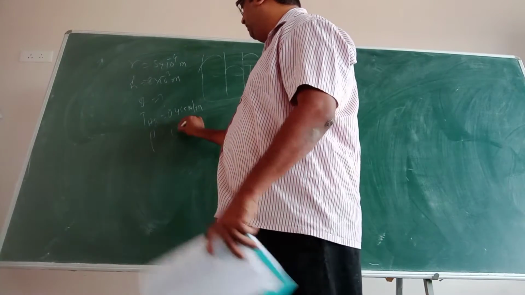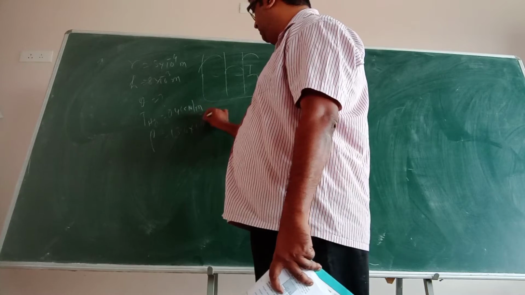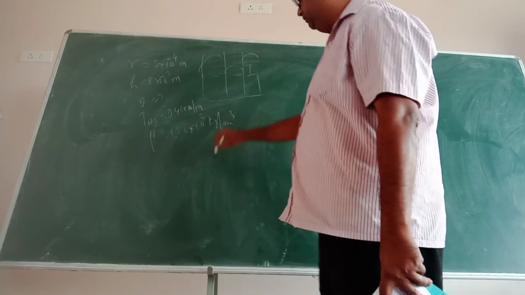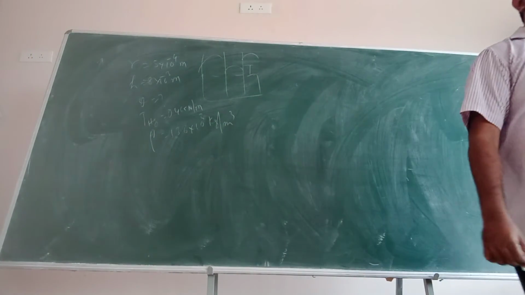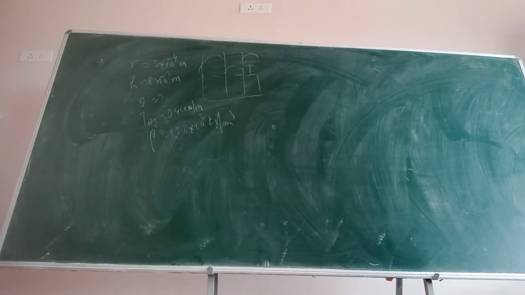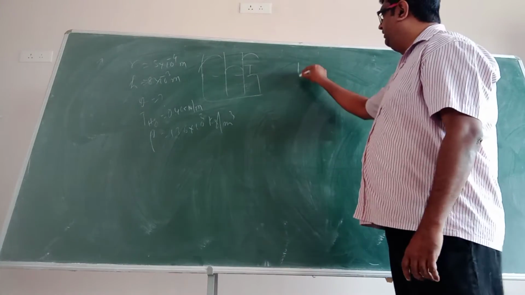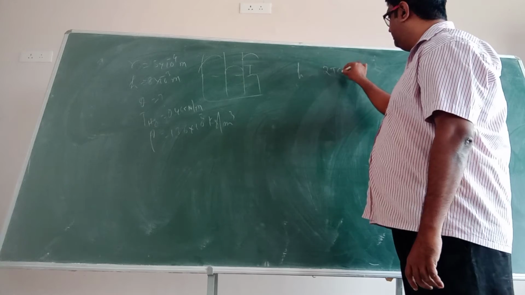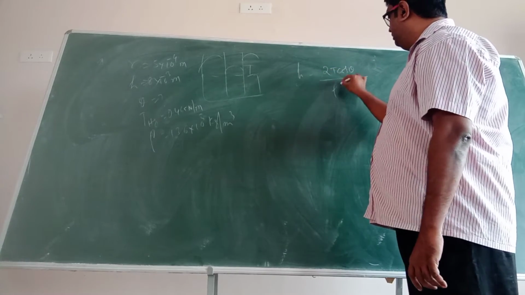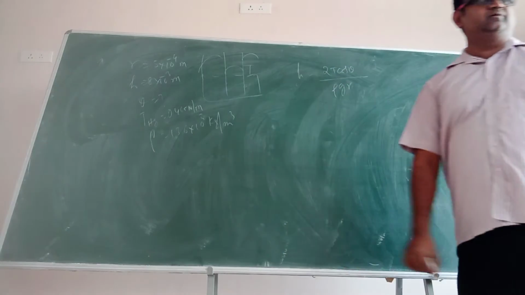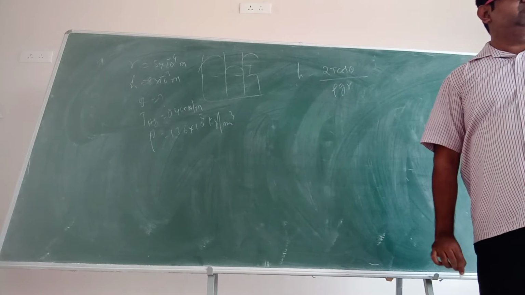Density, you know already, 13.6 into 10 power 3 kg per meter cube. g is equal to 9.8. Now we have to calculate this. So your h is equal to 2T cos theta divided by rho g r. Am I right? Now this h value what they have given you is a minus value.